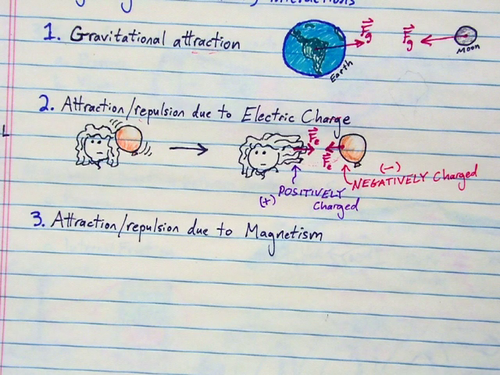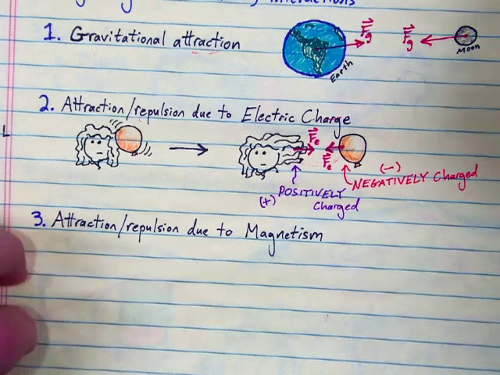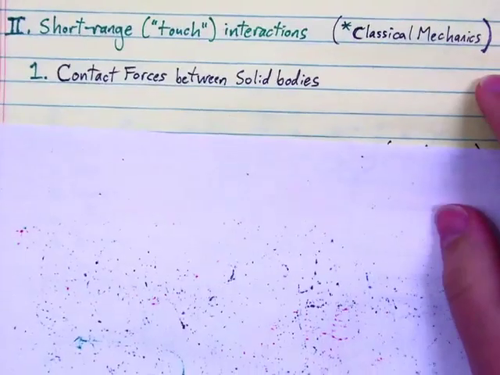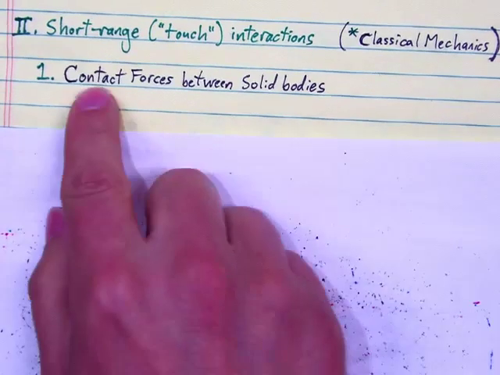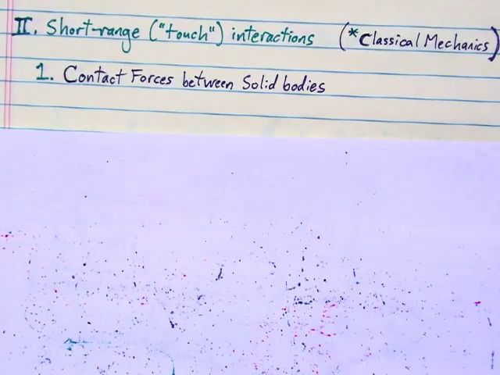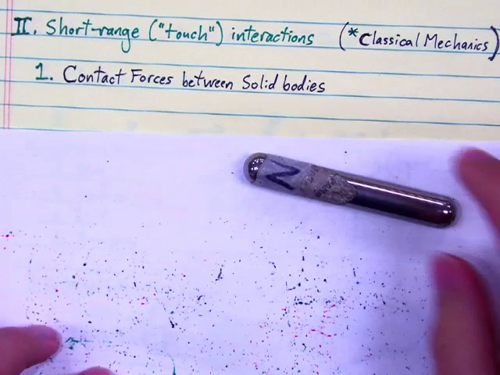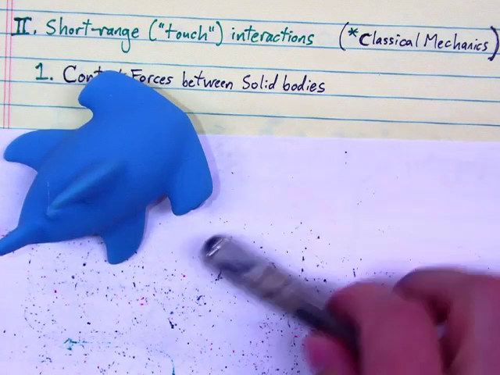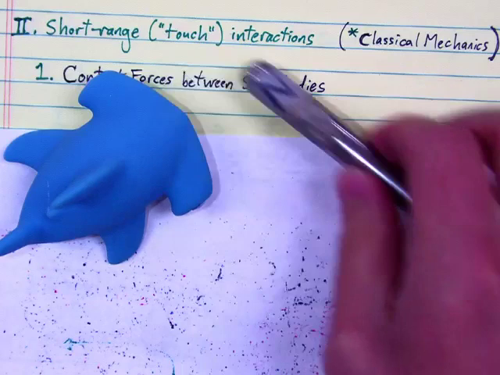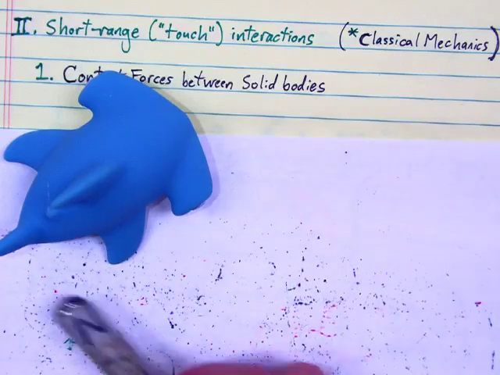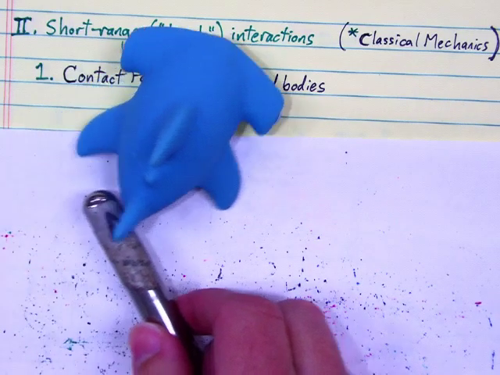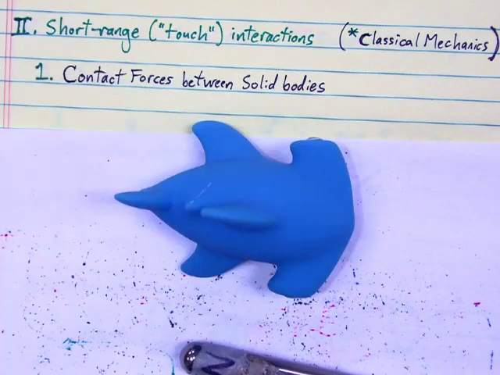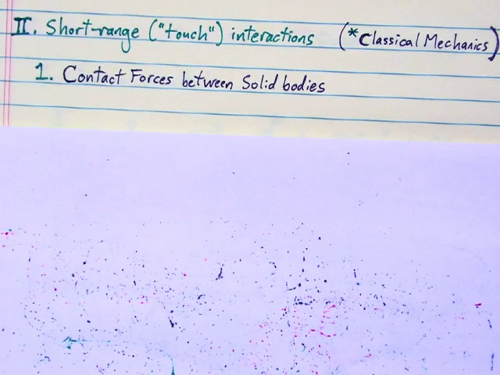Let's switch to looking at short-range interactions. The very most common would just be straight-up contact forces between solid bodies. Here's a solid object, that magnet once again. Here's another solid object, this hammerhead shark. There's no long-range interaction between them. They can't interact without touching, but if they do actually touch, then I can push the shark with the magnet, and I can push the magnet with the shark. Those are contact forces between solid bodies.